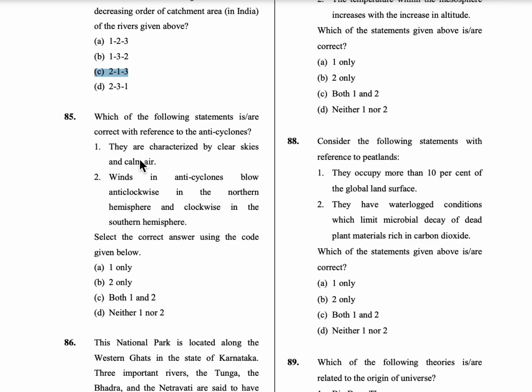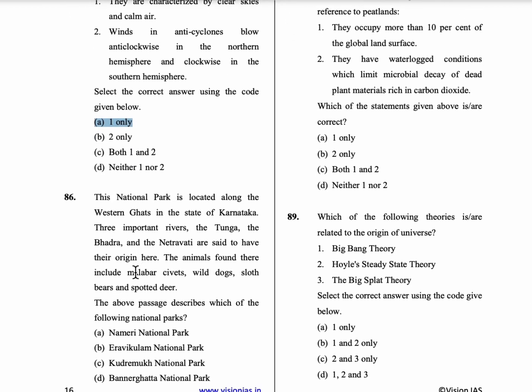85th question. Which of the following statements is or are correct with reference to the anticyclones? So first statement is they are characterized by clear skies and calm air. Second statement is winds in anticyclones blow anti-clockwise in the northern hemisphere and clockwise in the southern hemisphere. So second statement is wrong because the winds blow clockwise in northern hemisphere and anti-clockwise in southern hemisphere. So only first statement is correct. Option A is the correct answer.